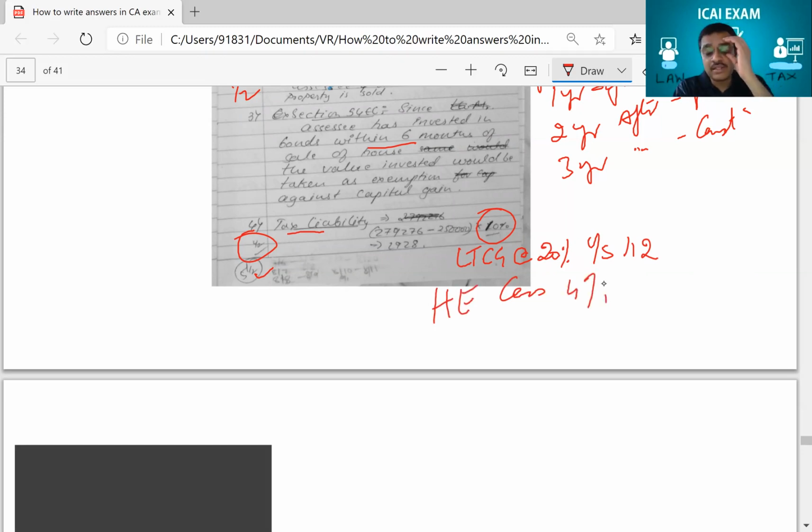Before it was something else. That is about secondary and higher education cess and all was there. If he had written that, there also he would have got half mark. I think you understood where all he has lost the marks. I think you're very clear now. Sir, super, sir. Absolutely clear, sir.